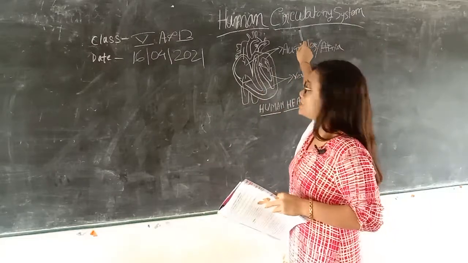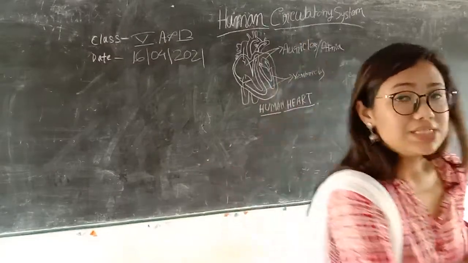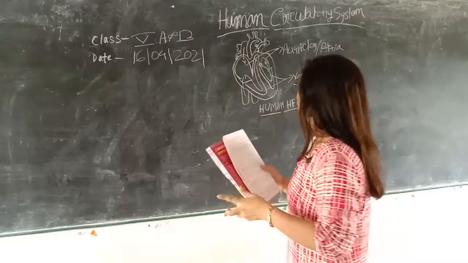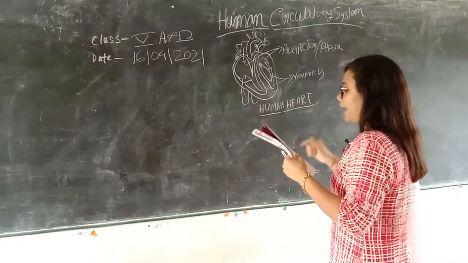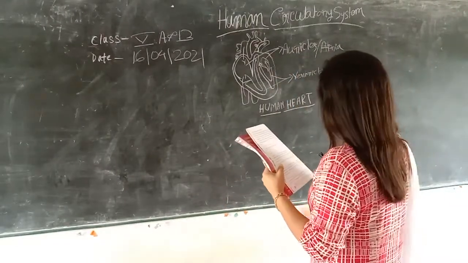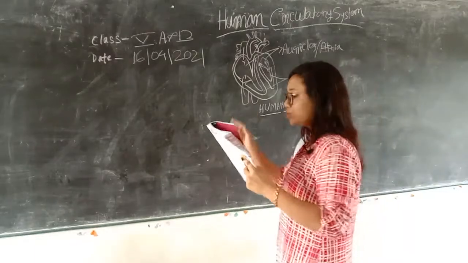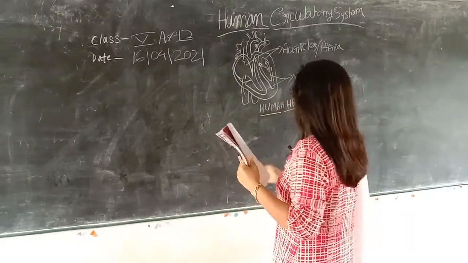What are the parts of the circulatory system that we have to know? At first, the part that comes first is the heart, the human heart.